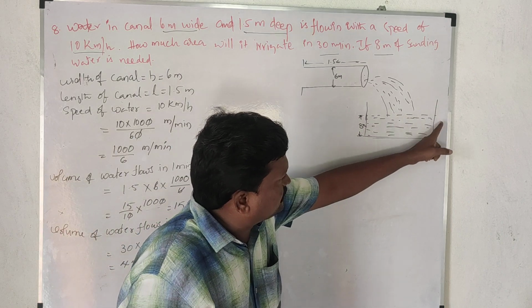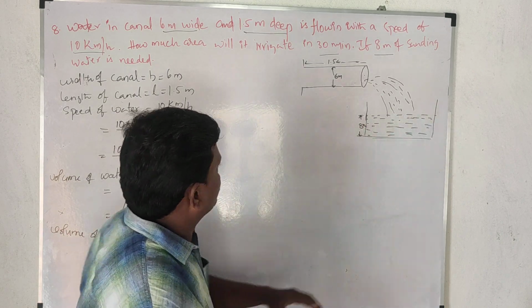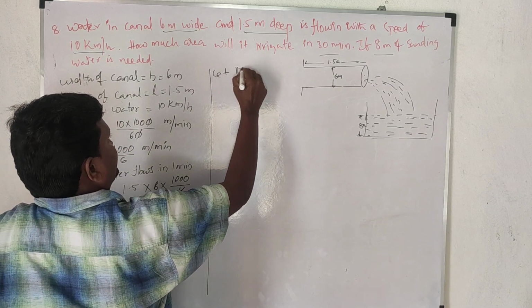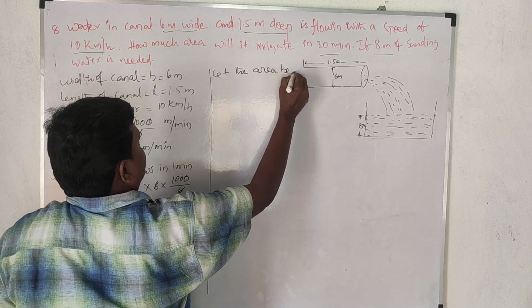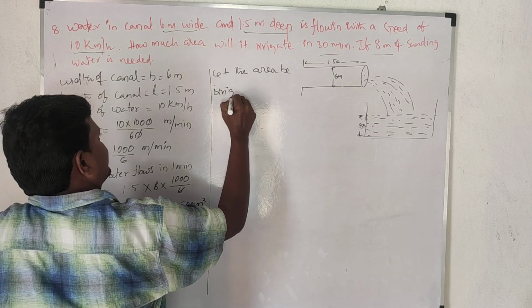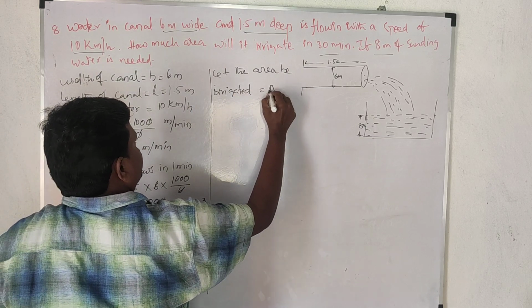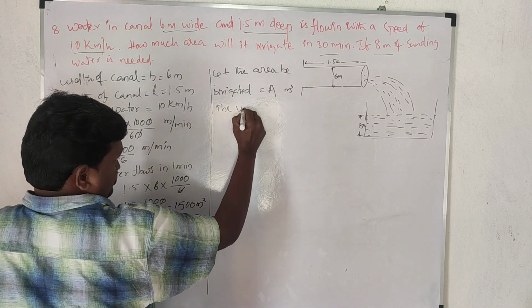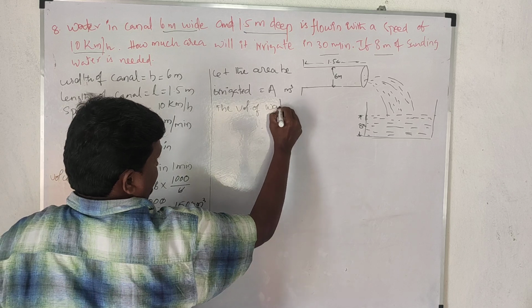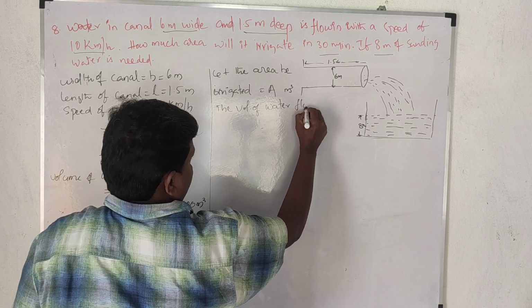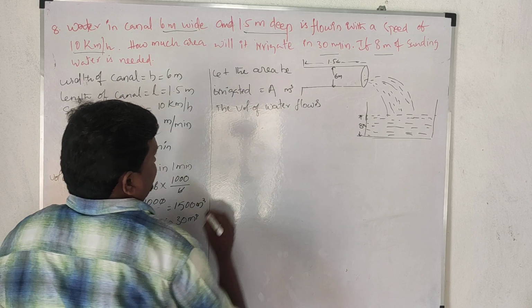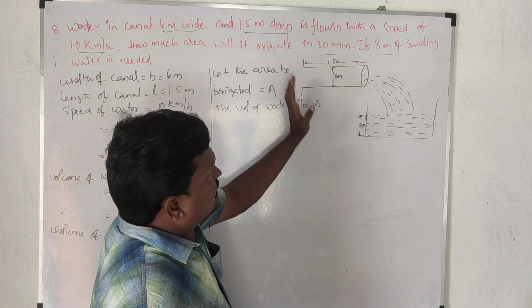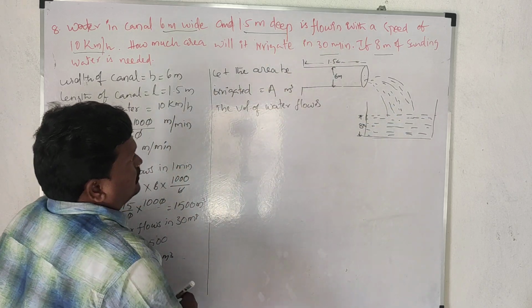Here we don't know the area of this field. So let it be A. Let the area to be irrigated be A meter cubes. So now the volume of water flows in how many minutes it will fill? We want to fill in 30 minutes. So in 30 minutes how much water is coming?